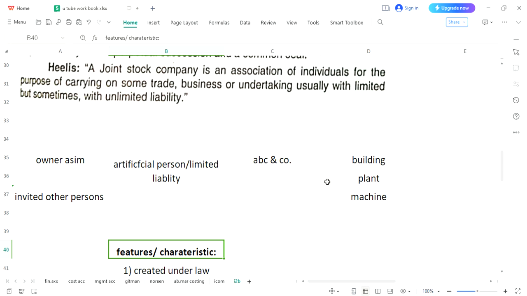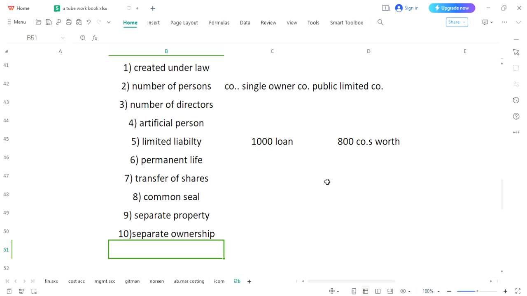Alright guys, so we have 10 points, and then we have capital. As you have understood, capital is the amount which is provided by the owners, and here I have told you that owners are separate from the artificial person. Sometimes capital would be needed on a very large scale. So how would capital be made?